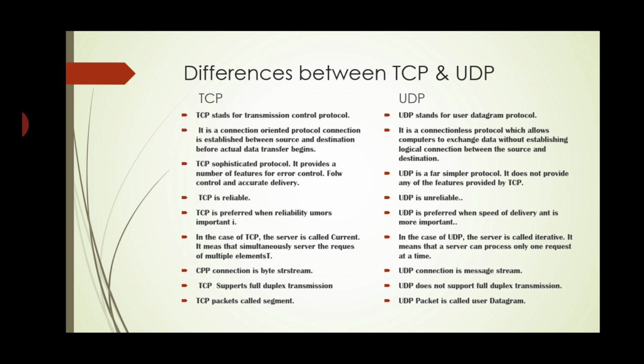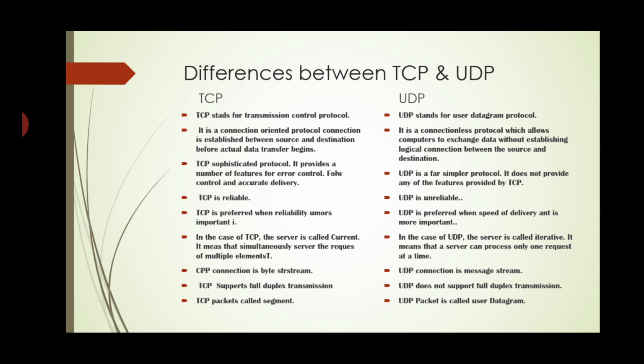Now we will see the differences between TCP and UDP. First, TCP stands for Transmission Control Protocol. UDP stands for User Datagram Protocol. TCP is a connection-oriented protocol. A connection is established between source and destination before actual data transfer begins. UDP is a connectionless protocol which allows a computer to exchange data without establishing a logical connection between the source and destination.